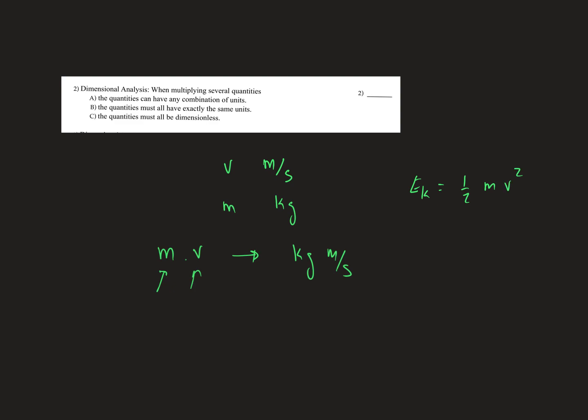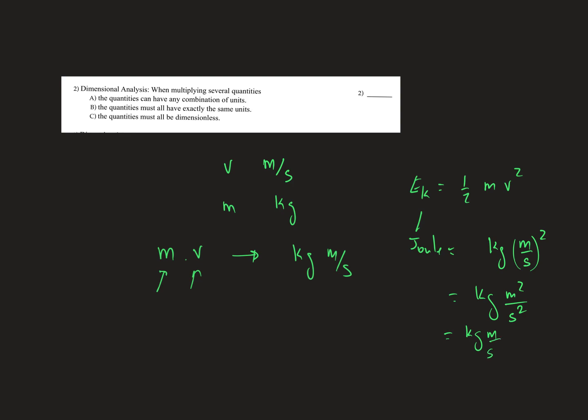It produces new units. The unit of energy is joules, so it will be kilogram meter squared per second squared.